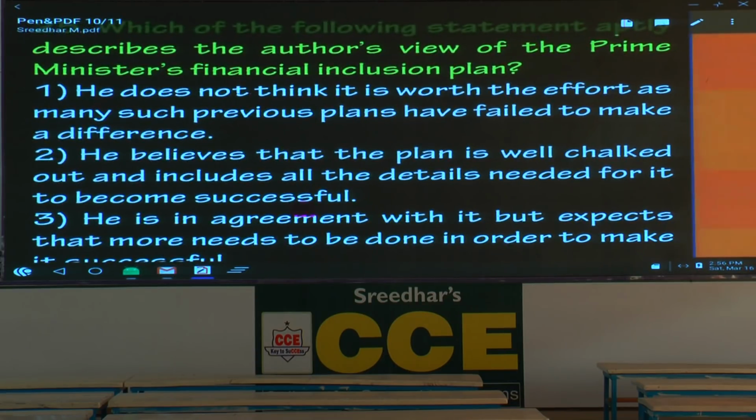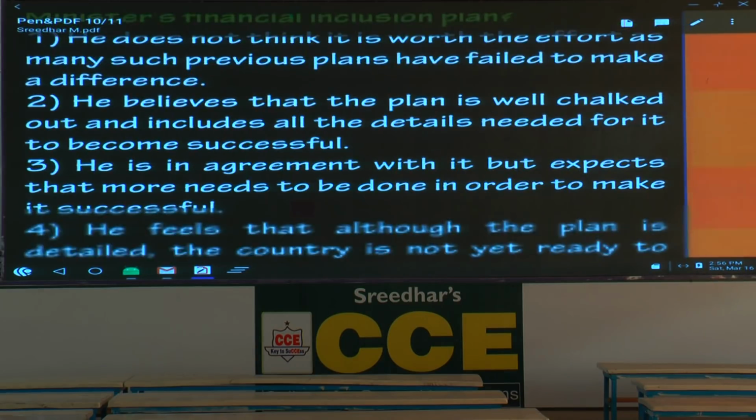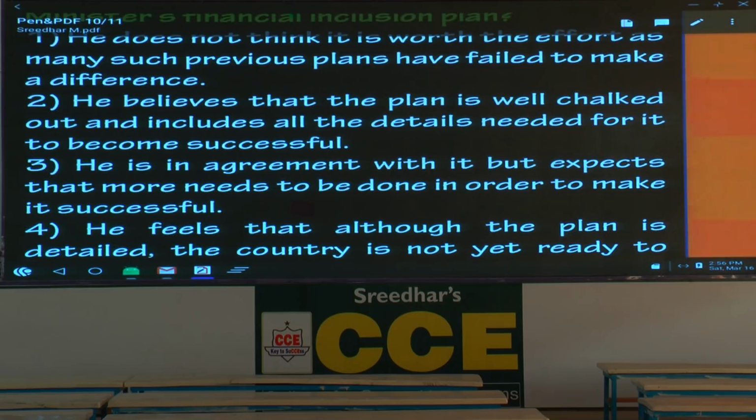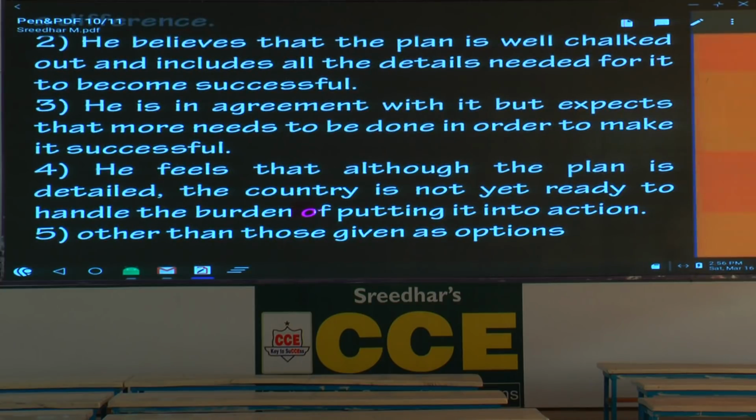What is the first option? He does not think it is worth the effort. That's a negative statement, not correct. He believes that the plan is well chalked out and includes all the details needed for it to become successful. If that is the case, he will not talk about the three-pronged approach, limitations. He doesn't talk about that. He is in agreement with it, but expects that more needs to be done in order to make it successful.